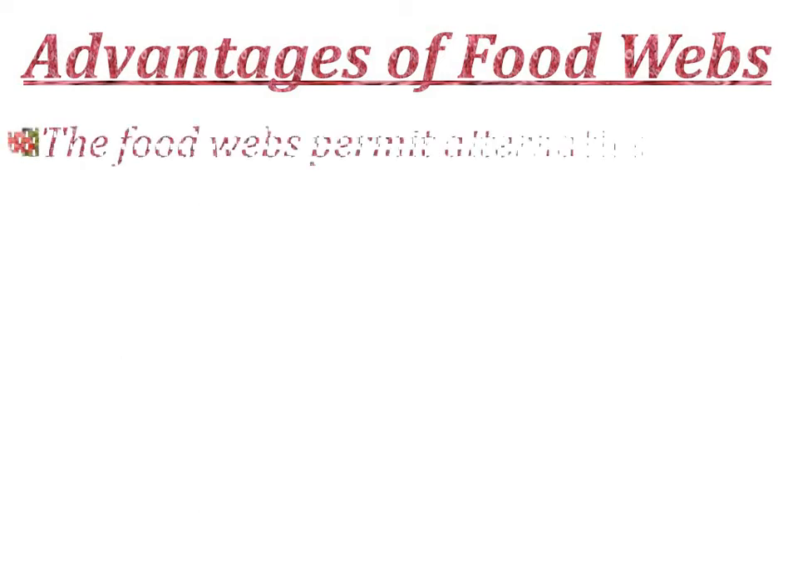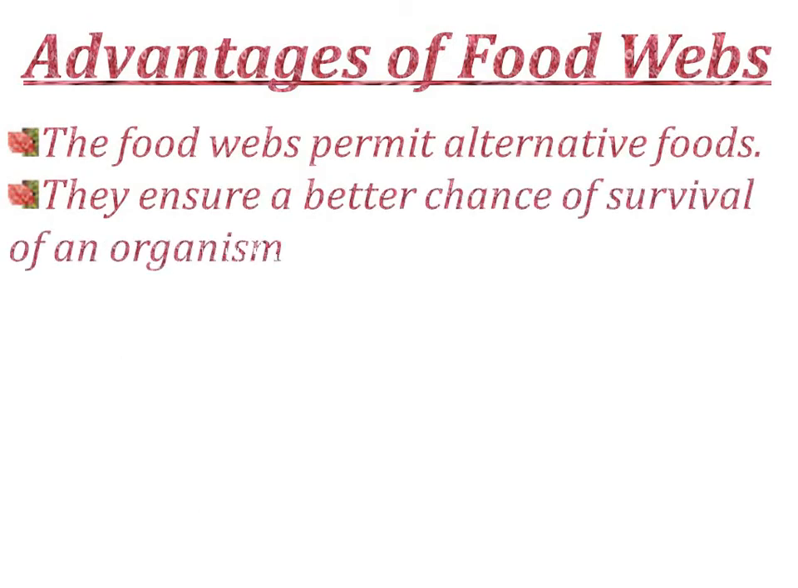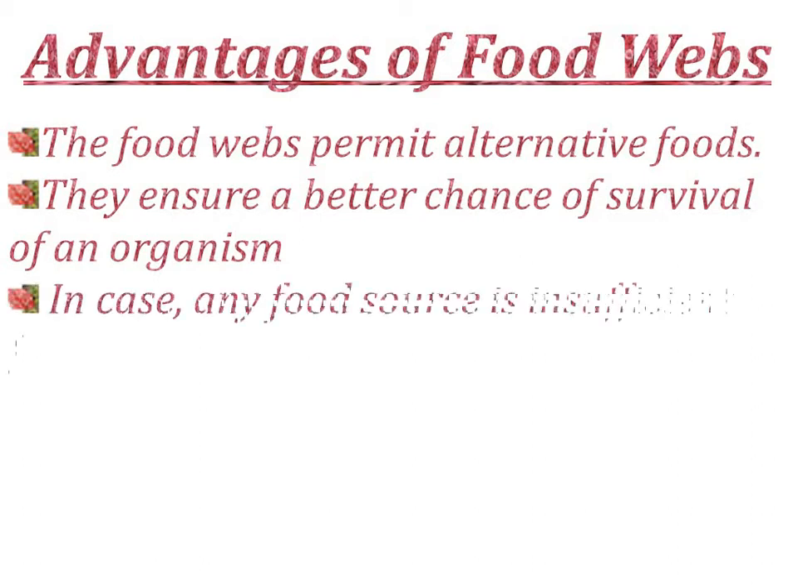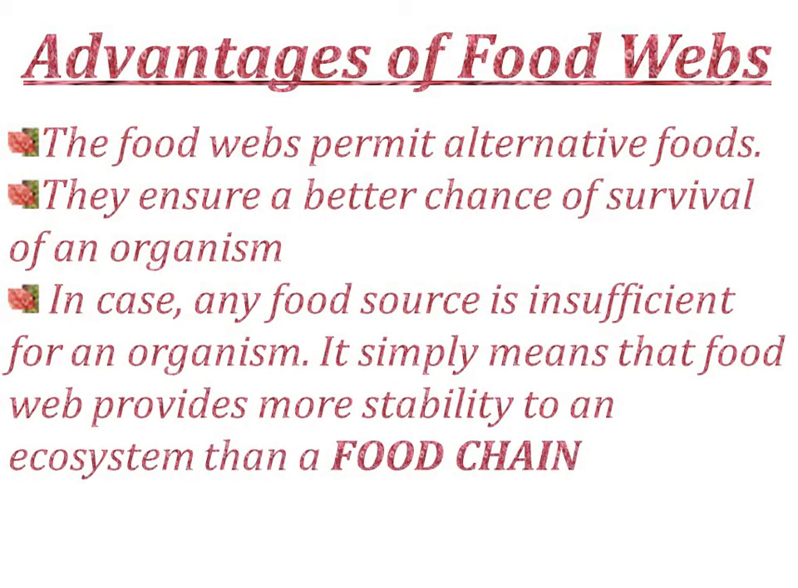Advantages of food webs. What are the advantages of food webs? The food webs permit alternative foods. They ensure a better chance of survival of an organism. In case any food source is insufficient for an organism, it simply means that a food web provides more stability to an ecosystem than a food chain.